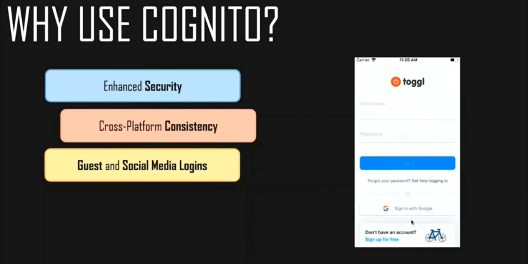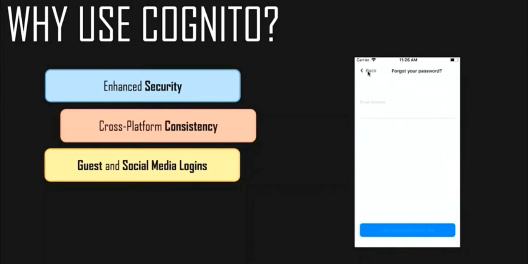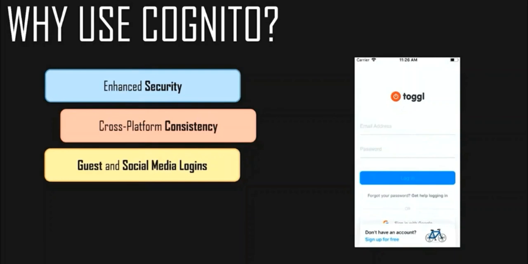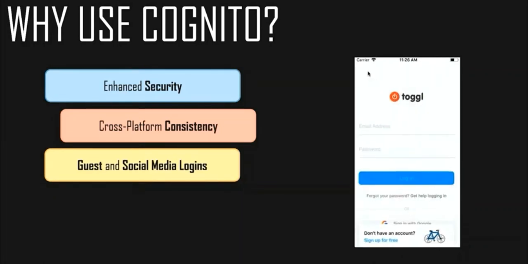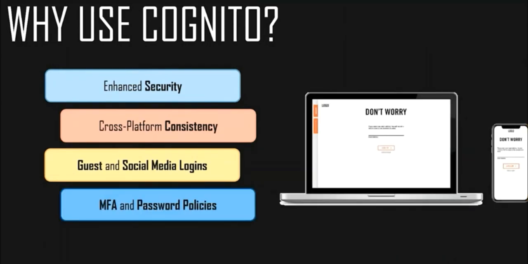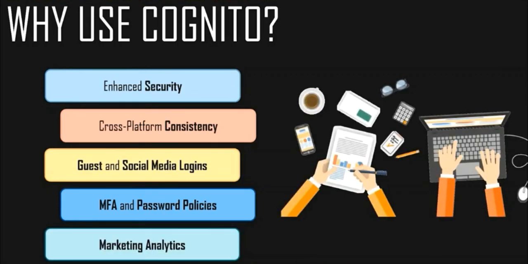Then we have guest and social media logins, where you can log into any of the applications as we discussed previously. Then we have MFA and password policies, with MFA security so that no one can access your applications or your passwords.